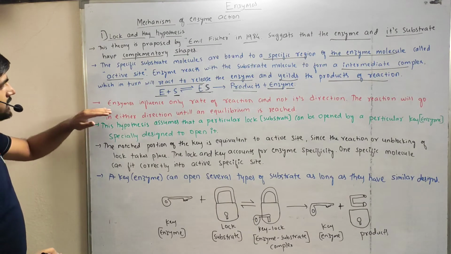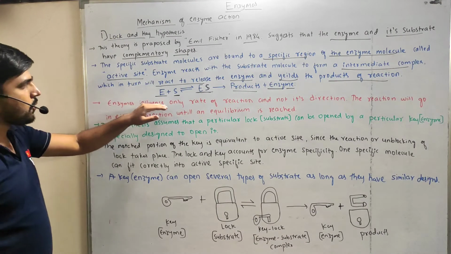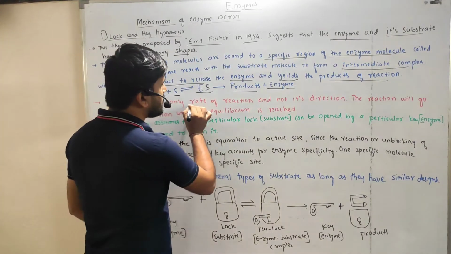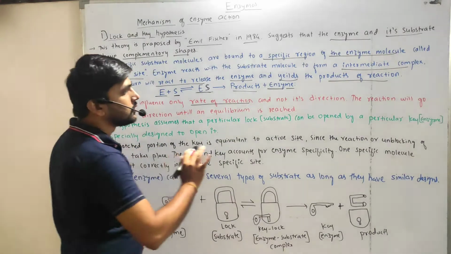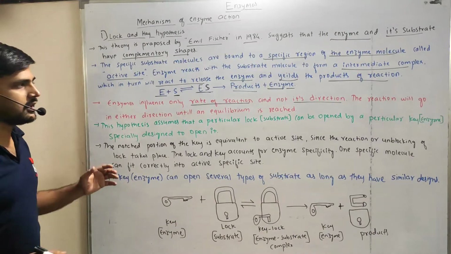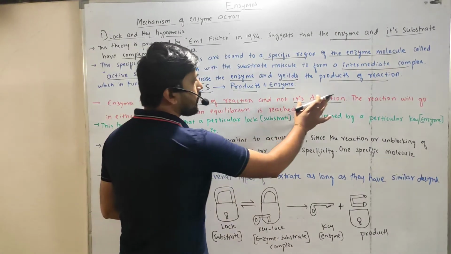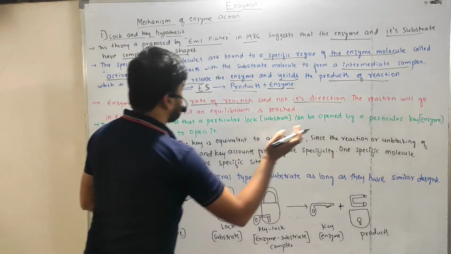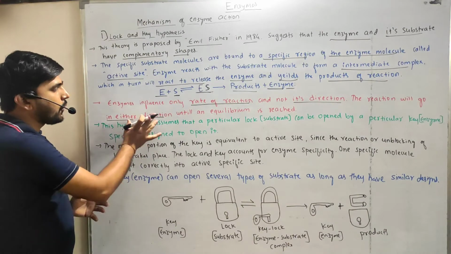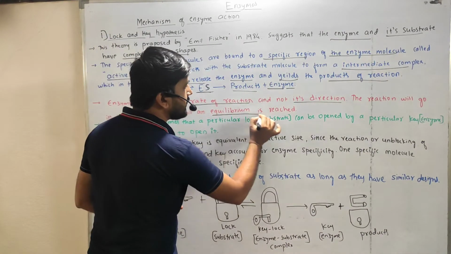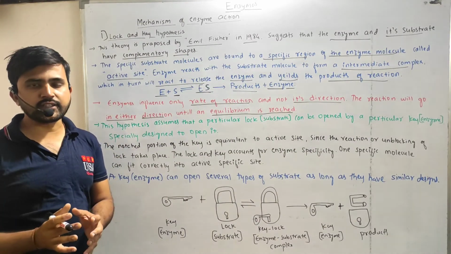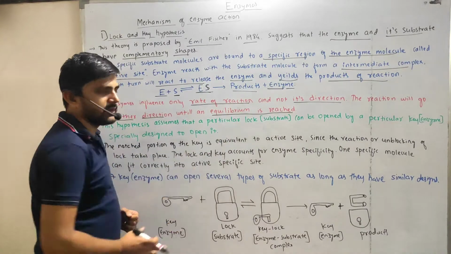The next point is that enzymes influence only the rate of reaction and not its direction. Enzymes only speed up the rate of reaction, not the direction. The reaction will go in either direction until equilibrium is reached.